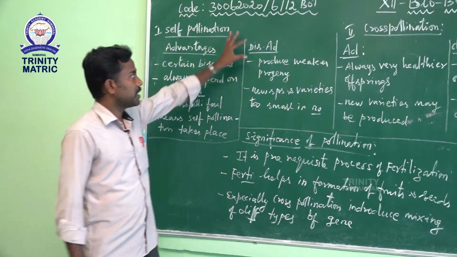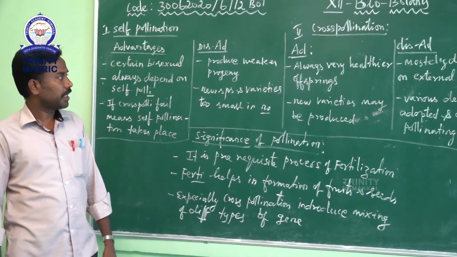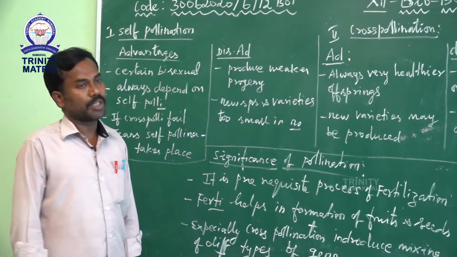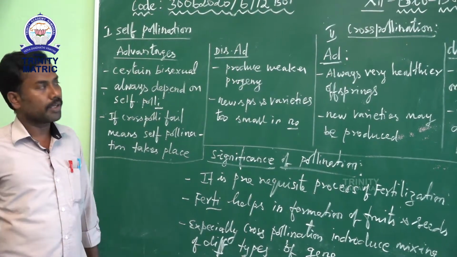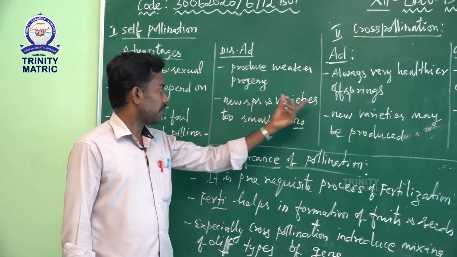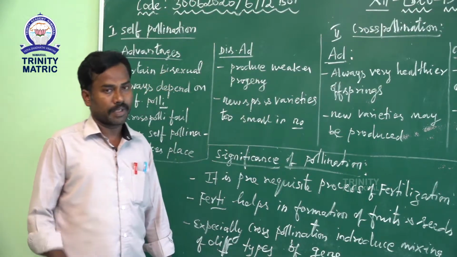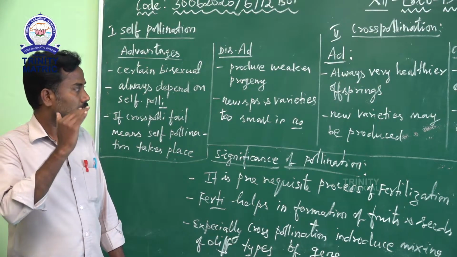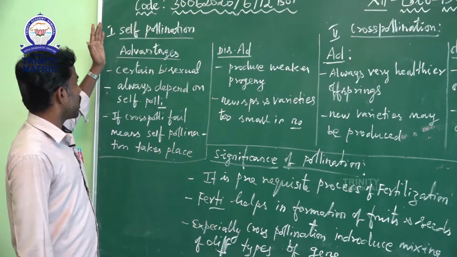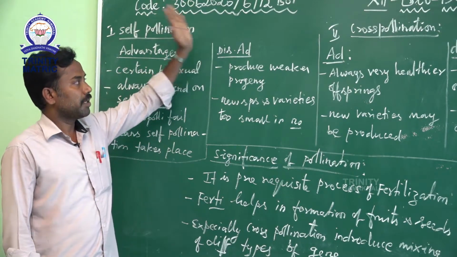Then second one, disadvantages. Some plants produce very weak progeny. Progeny means a young one or new plant, very weak. Then second, new species and varieties are very low in number. That is for the advantages and disadvantages of self pollination.